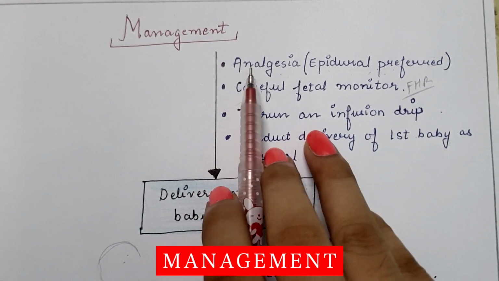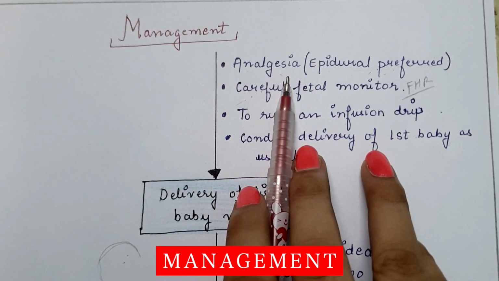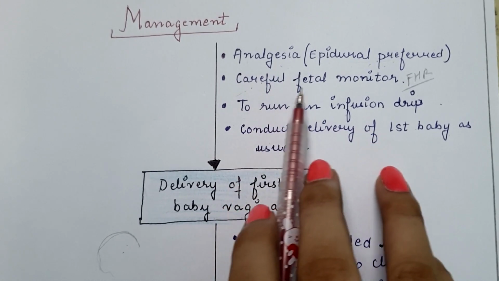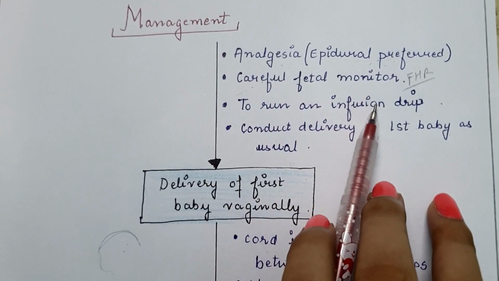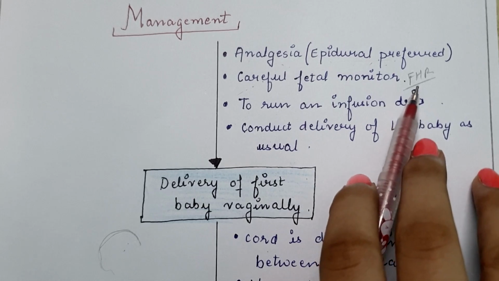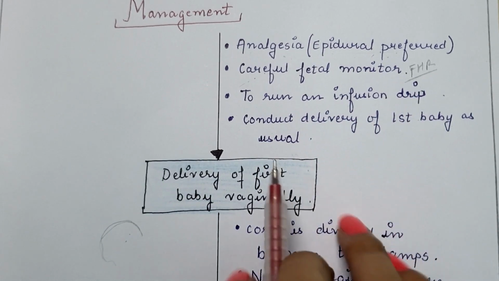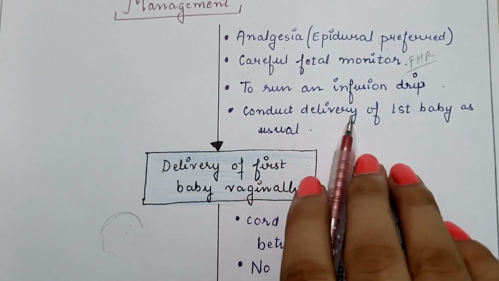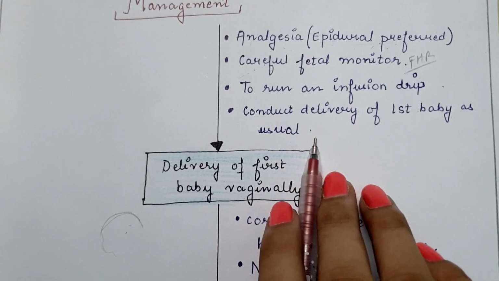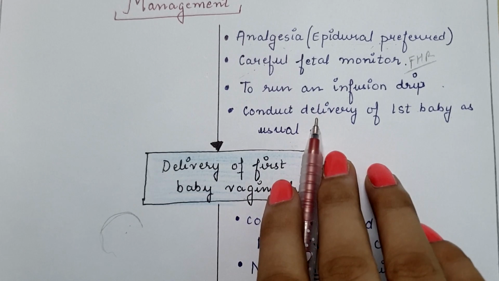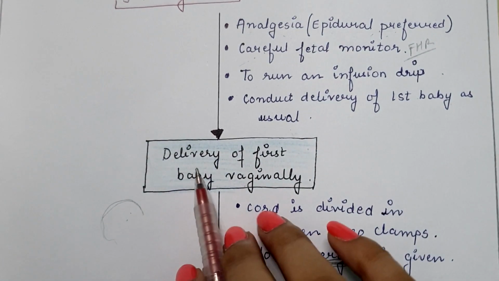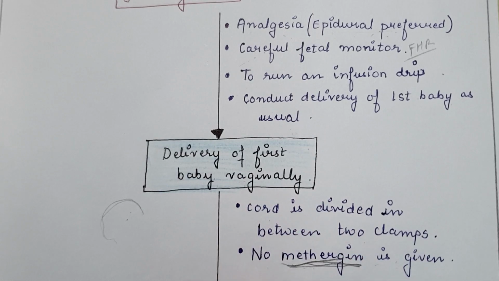Firstly, epidural analgesia or epidural anesthesia should be given so that the mother does not feel pain. Next, careful fetal monitoring should be done. Both the fetuses should be carefully monitored, that is the fetal heart rate. Next is to run an infusion drip. Conduct the delivery of the first baby as usual, because there are fewer complications during the delivery of the first baby. So delivery of the first baby vaginally should be done.